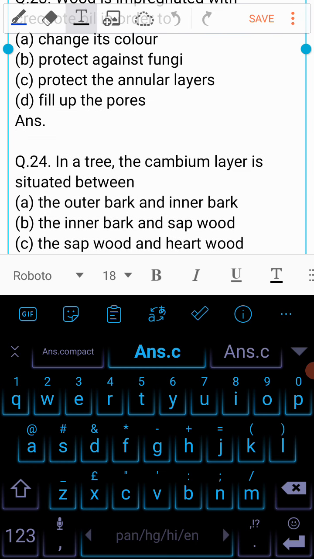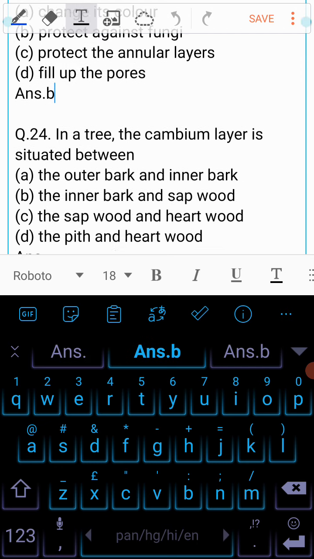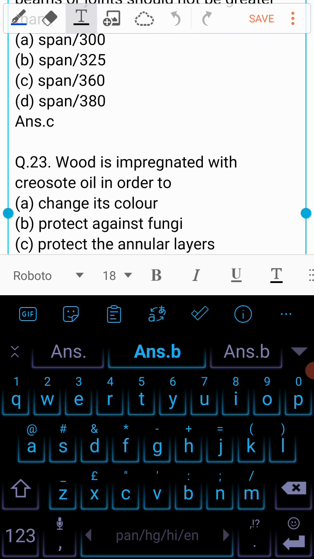Question number 23 is wood is impregnated with creosote oil in order to A. Change its color, B. Protect against fungi, C. Protect the annual layers, or D. Fill up the pores? And the answer to this question is B. Protect against fungi.